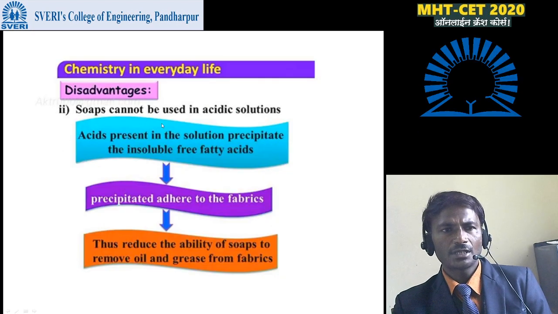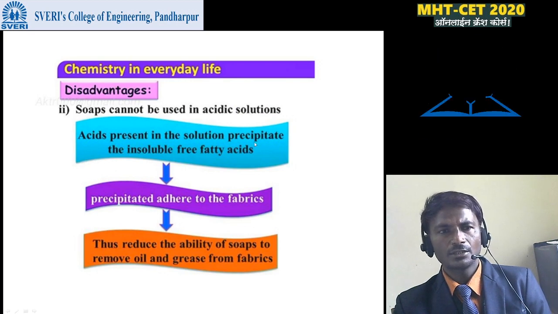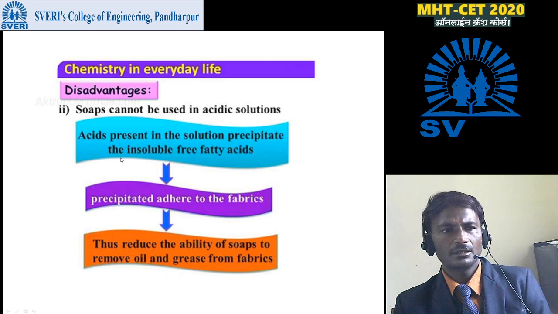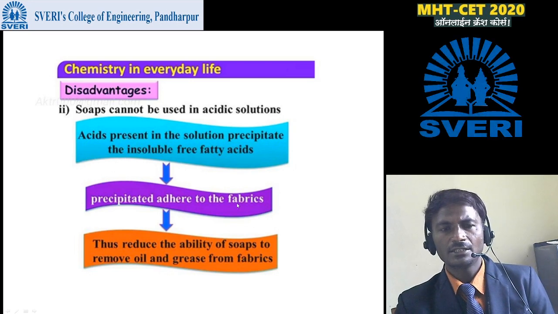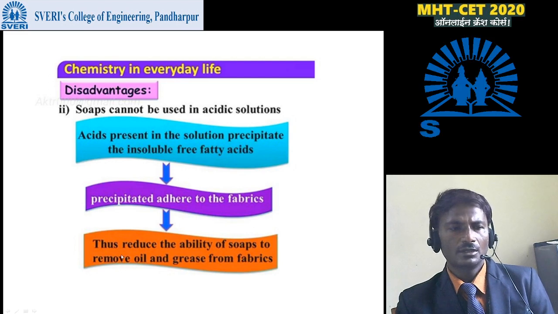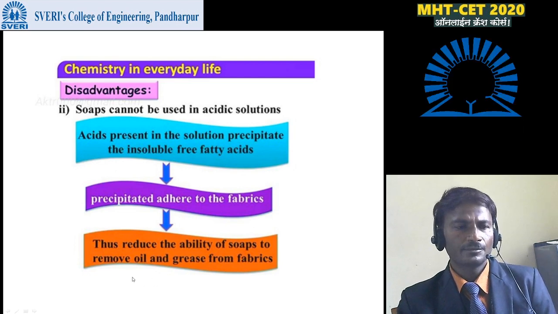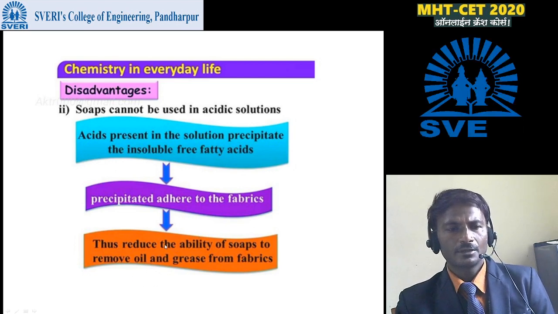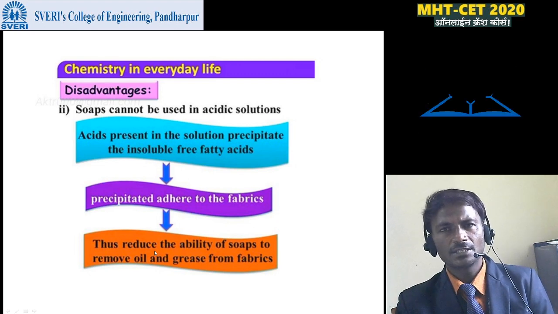Then soaps cannot be used in acidic solution. Acid present in the solution precipitates the insoluble fatty acids, then the precipitate adheres to the fabrics and therefore reduces the ability of soap to remove oil and grease. The original property of soap is cleansing.